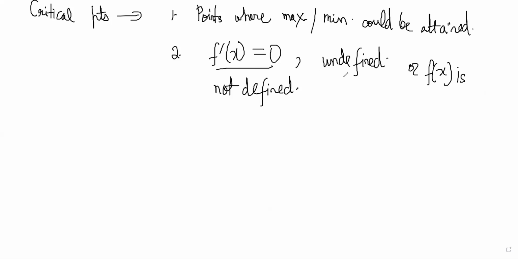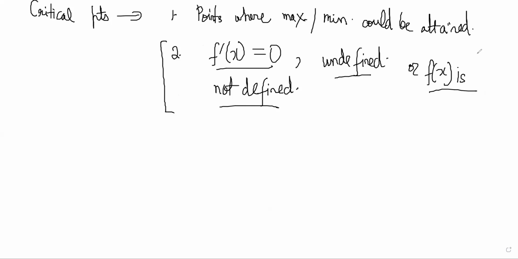So these are the three types of points that we can call critical points. There could be points where f dash x is 0. There could be points where f dash x itself is undefined. There could be points where f(x) is not defined. So these are called critical points.